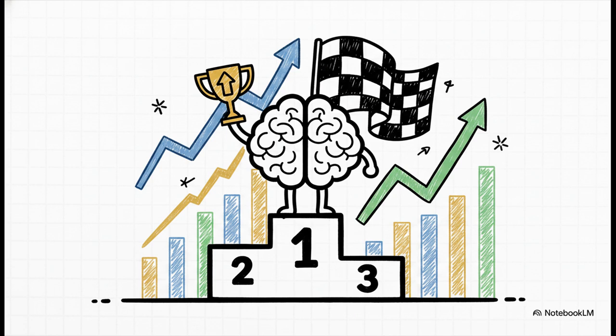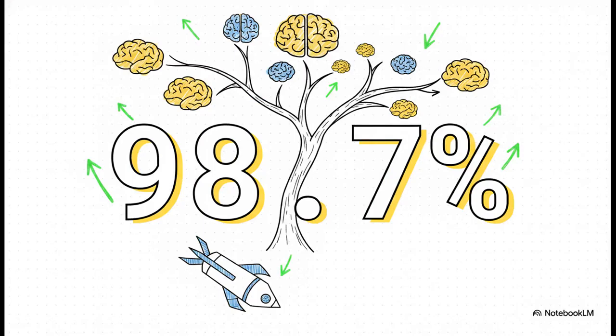They ran this system through the famously rigorous FinanceBench benchmark to see how it handled genuinely difficult financial questions. Now, what's really interesting about this slide is, just look at the sheer scale of this number, 98.7%. Just let that sink in. That is the state-of-the-art accuracy score Mafin 2.5 achieved on FinanceBench. By allowing the LLM to intelligently navigate the document's tree structure, rather than relying on arbitrary vector similarities, Mafin 2.5 absolutely destroyed traditional vector RAG scores. It proves beyond a shadow of a doubt that when precision actually matters, reasoning beats proximity every single time.